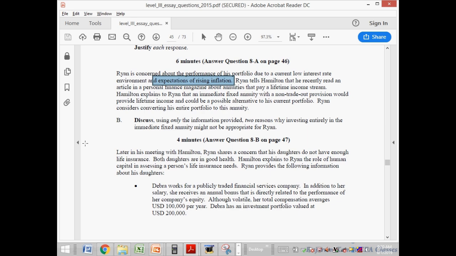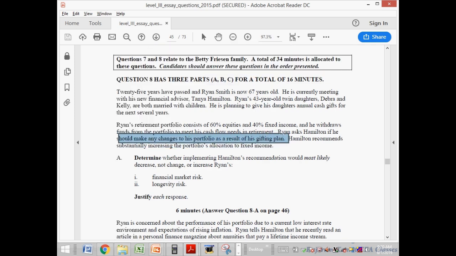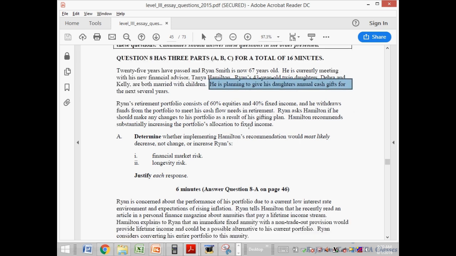कहीं भी वो गिफ्ट वाला पॉइंट मुझे देखा है, ऑब्जेक्टिव ऊपर वाले में लिखा है, यहाँ पे लिखा है Ryan asked Hamilton if he should make any changes to his portfolio for his gifting plan. तो gifting यहाँ पे लिखा है, he is planning to gift his daughter annual cash gift. Now understand, when he is converting his portfolio into annuity, he can gift the annual cash gift only from that annuity. Whereas earlier he could have gifted them whatever he wants. Now the constraint would be he can gift only from the annuity because annuity is not cancelable. So there would be constraint on the amount of annual gift that he can give.